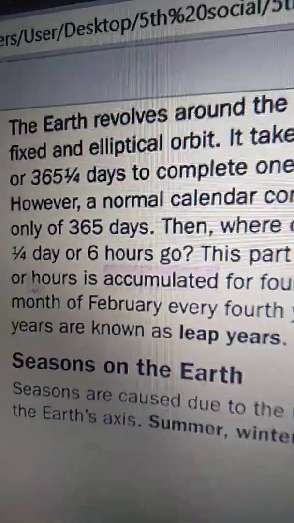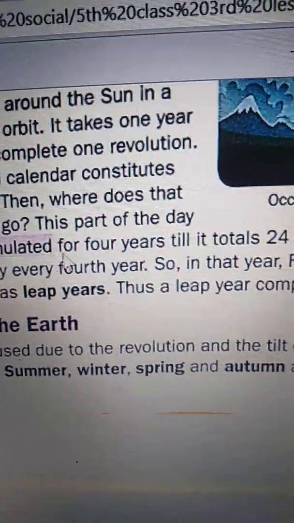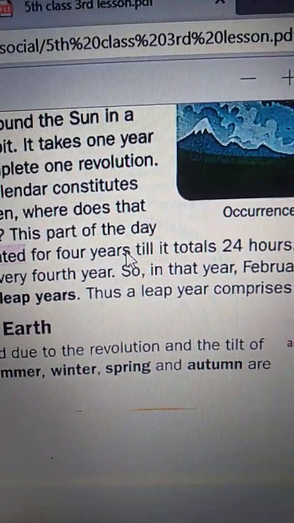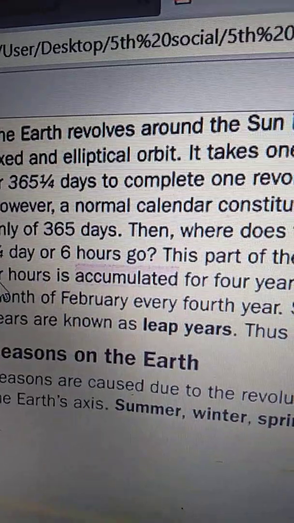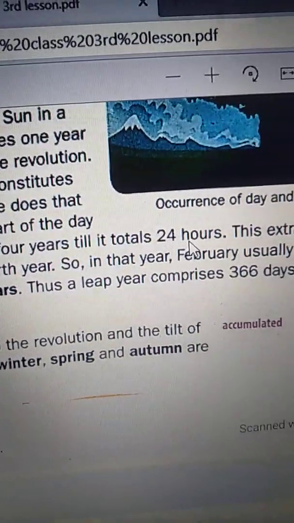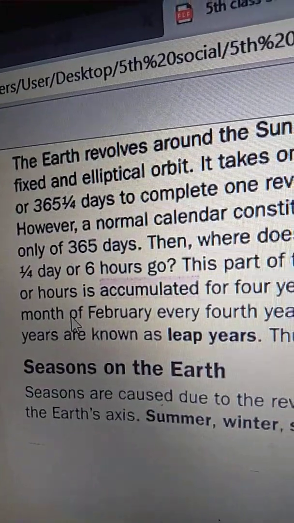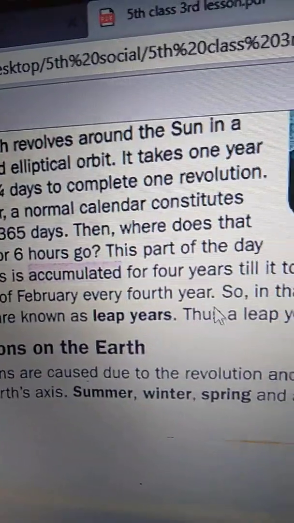For 4 years we can collect this 6 hours part till it totals 24 hours. Okay, this extra day is added to the month of February every 4th year.